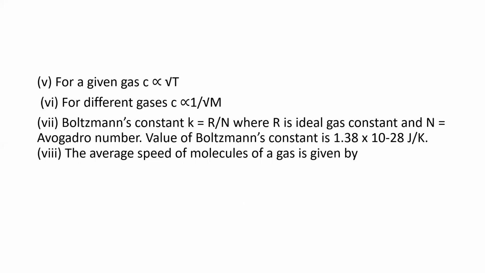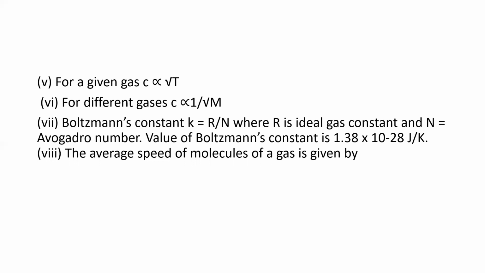Then for different gases, C is proportional to 1 upon root m, where m is the molecular weight. So the relation between velocity and weight is given here. Then for Boltzmann constant, k can be written as R divided by N, where R is the ideal gas constant and N is the Avogadro number. The value of Boltzmann constant is 1.38 into 10 to the power of minus 23 joules per Kelvin.